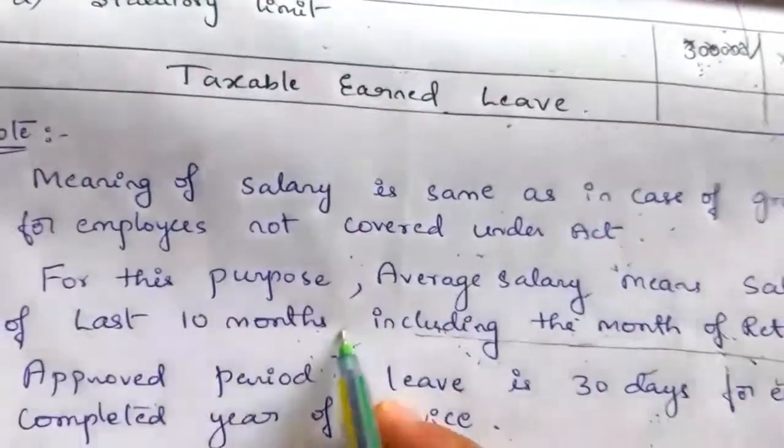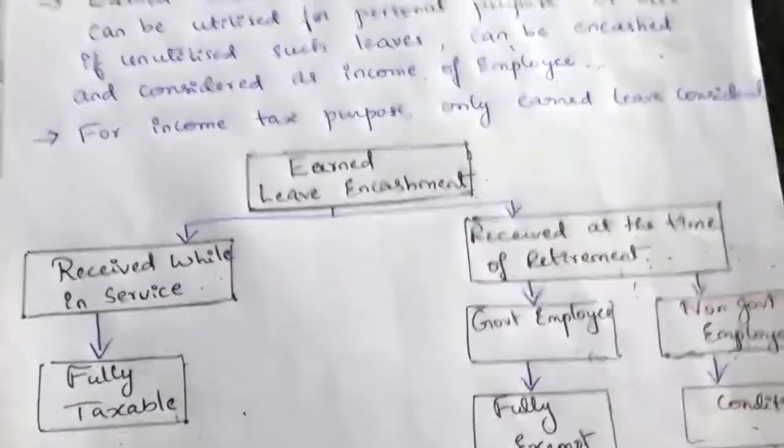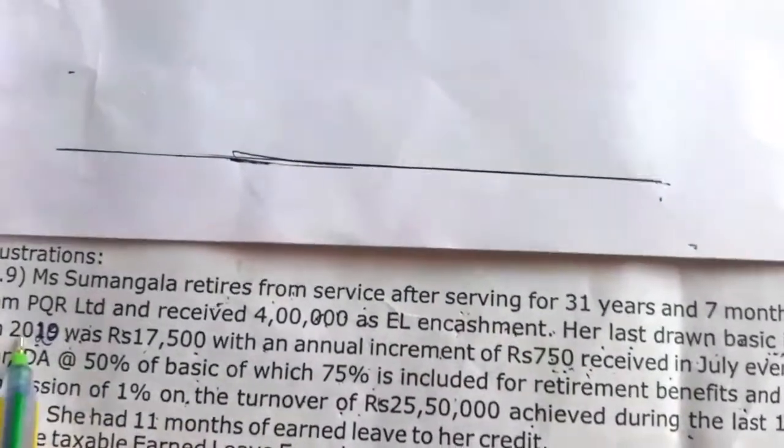We have to take 10 months salary including the month of retirement. They have not clearly given on which date she retired, but we can assume that she retired at the end of January because she drew her salary for the January month. So including the retirement month, we have to take 10 months salary.